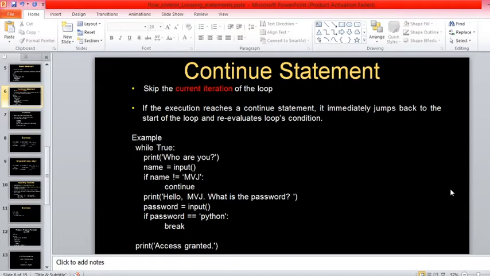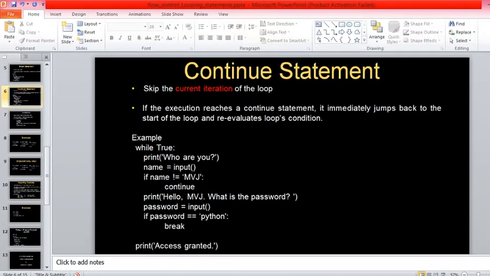See, the continue statement is basically to skip a particular iteration of the loop and continue with the next iteration. For example, try to understand with an analogy. I have 10 iterations in a loop, meaning the loop runs 10 times. But I want to skip the third iteration and the seventh iteration.